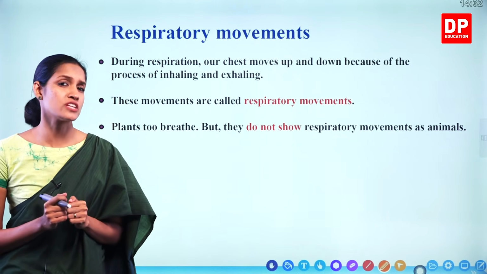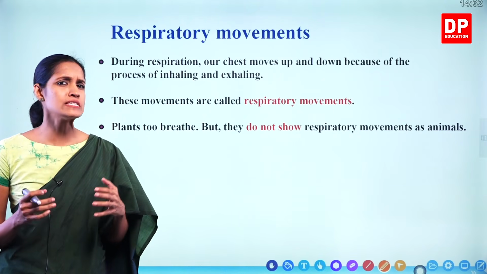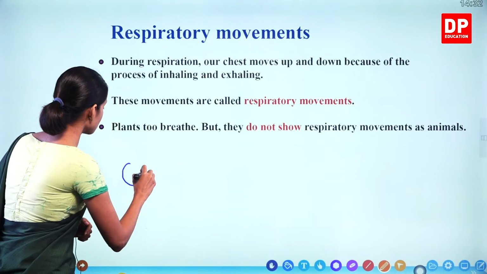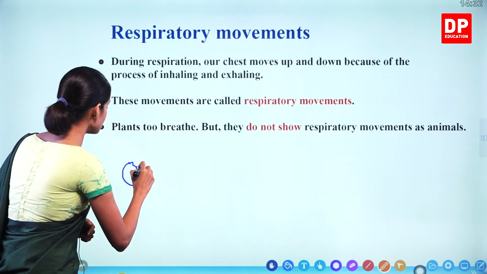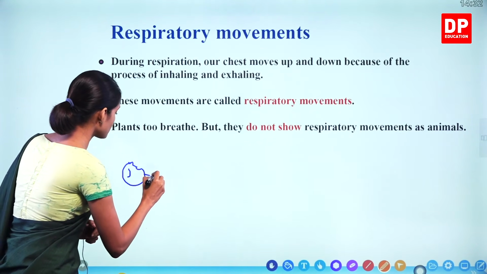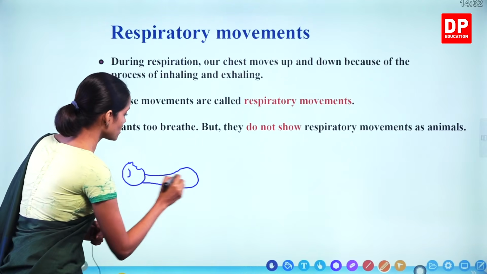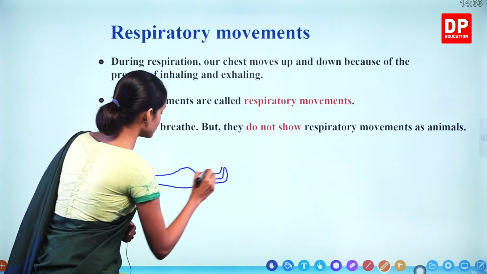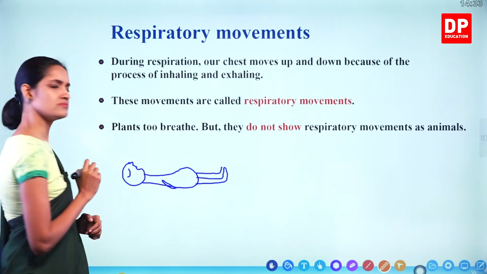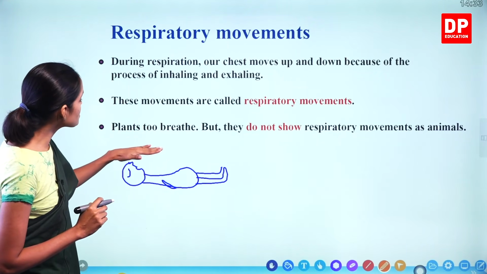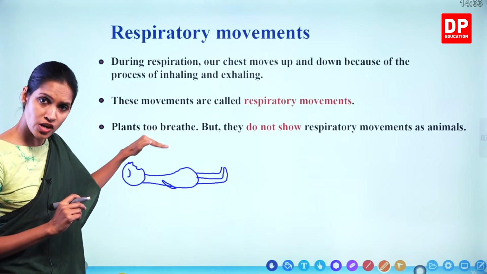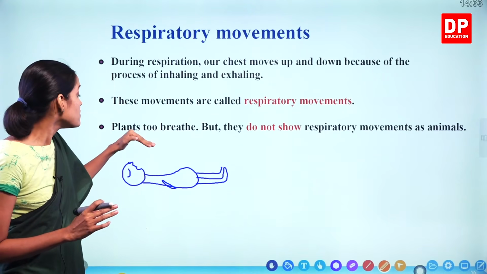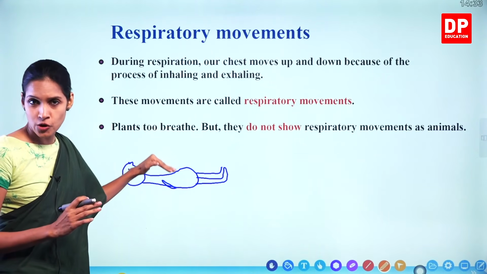What is the meaning of respiratory movements, children? Have you ever seen how a small child is sleeping? Right. Let's see. Now this is the child sleeping. When a small child is sleeping like this, what do you observe? Have you ever observed the chest and the abdomen go up and down? Even when a dog or cat is sleeping, you can observe their chest and abdomen going up and down.